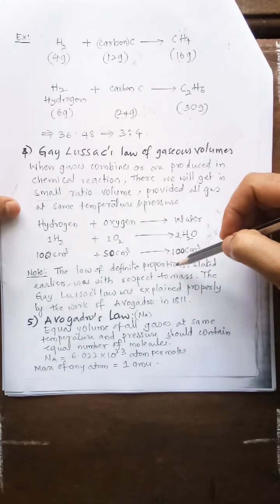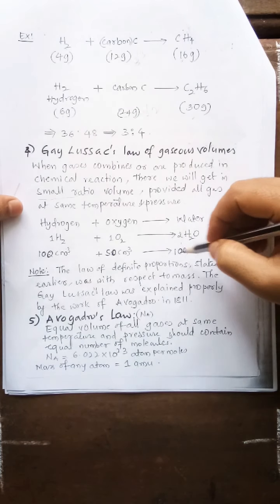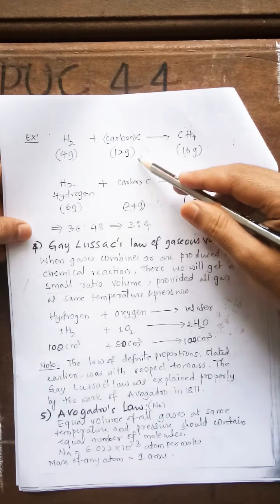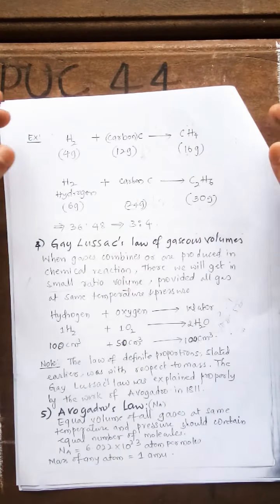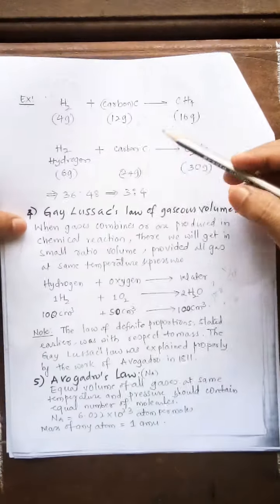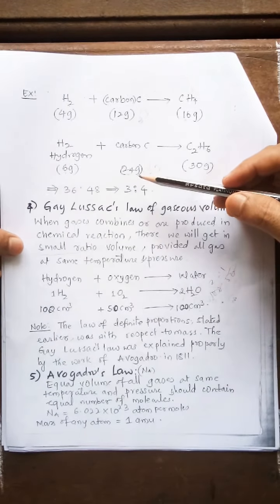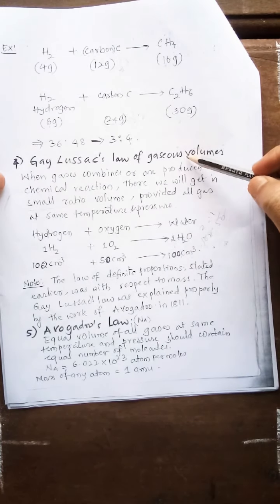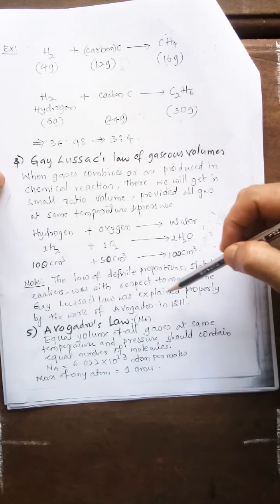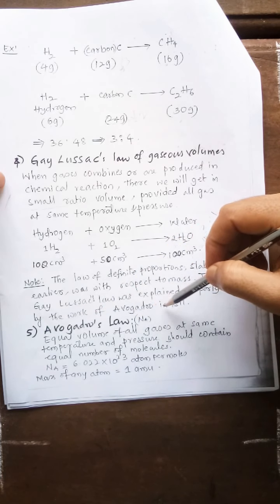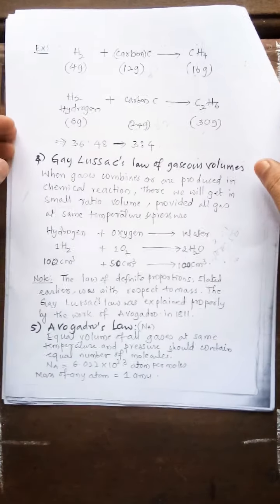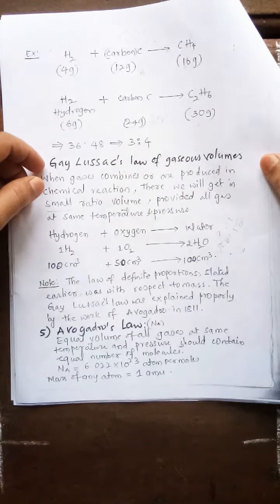Here is an important note. The law of definite proportion, stated earlier, was with respect to mass, the gram quantity we have discussed. So the law of definite or constant proportion explains about mass, but Gay-Lussac's law explains about gases, and it was explained properly in the work of Avogadro in 1811. This law is concerned with gas, and that law is concerned with mass.